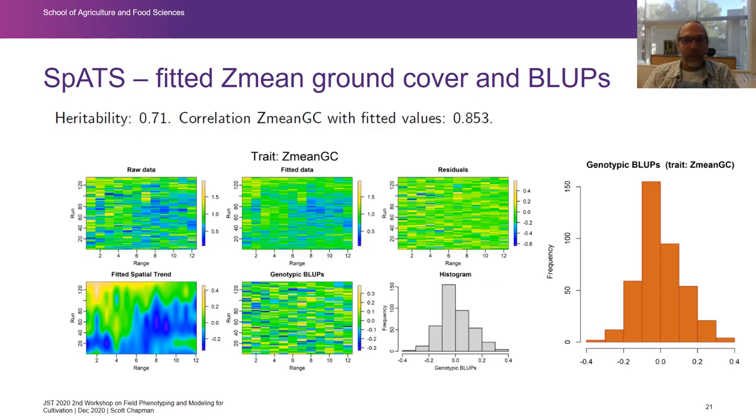We also looked at fitting the ground cover. So that Z mean just means that there's been some standardization of the ground cover. That's the percentage of pixels covered by vegetative component. We've standardized that somewhat across these trials. I won't go into the details, but you can see we've picked up these spatial effects from ground cover, which broadly map against the yield. Again, a fairly good normal distribution, high heritability. So it seems that ground cover during the vegetative period was also spatially affected, but we can model it quite well.